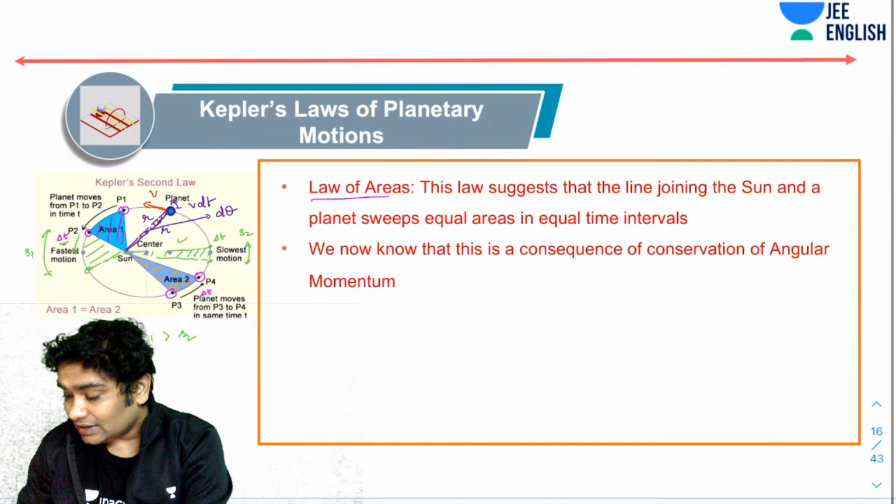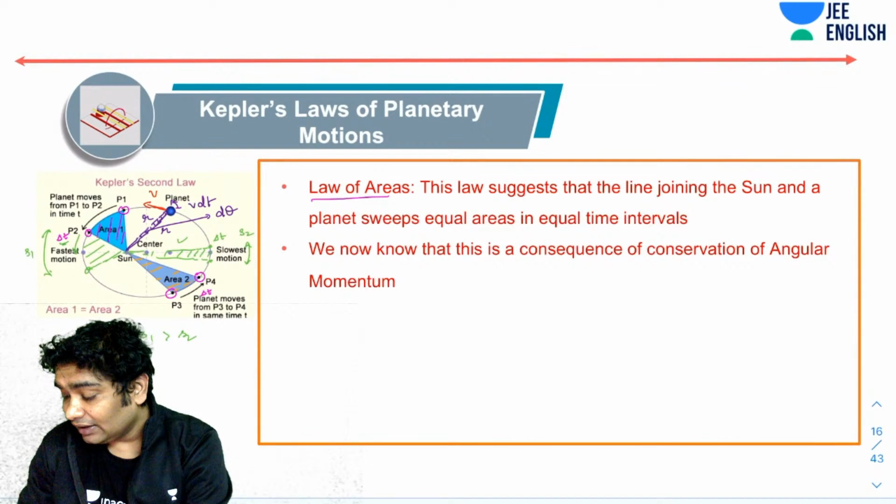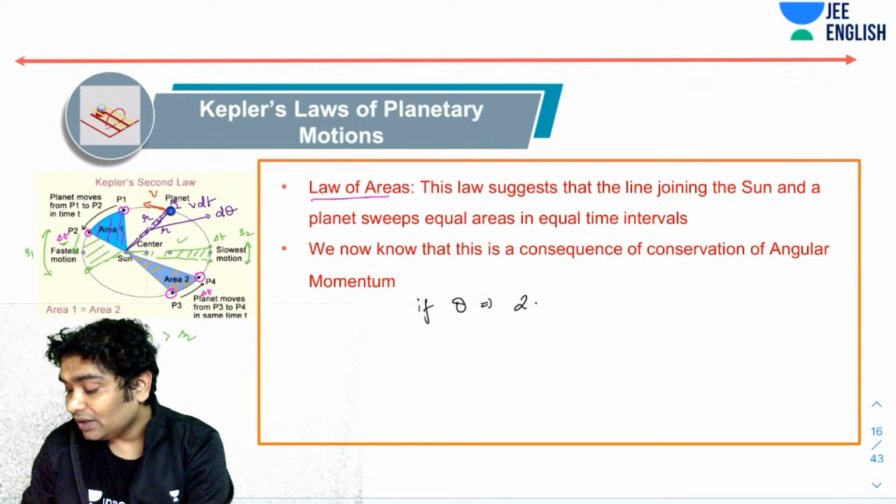So if theta equals 2 pi, area covered would have been pi r square, right?